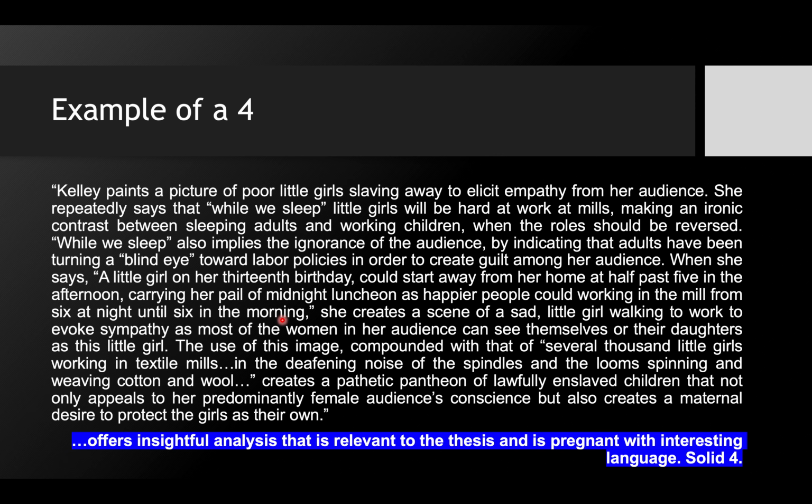This is clearly an example of a 4, and I do have to say that it is very difficult to score in isolation, meaning to award up to 4 points for one body paragraph is a very difficult thing to do, and sometimes not correct. But if we imagine that there's another body paragraph like it, and there's an introduction that has a thesis, we can assume that this body paragraph definitely would get a 4 in terms of the commentary.